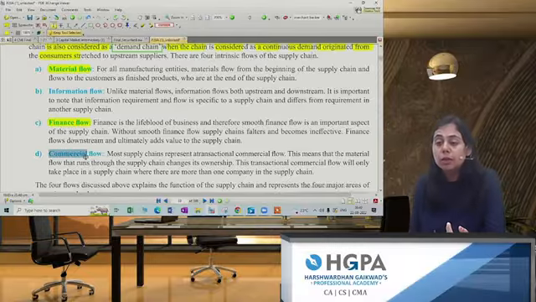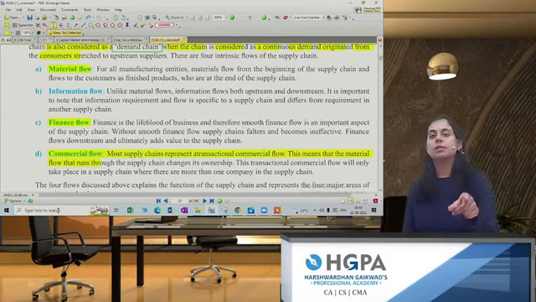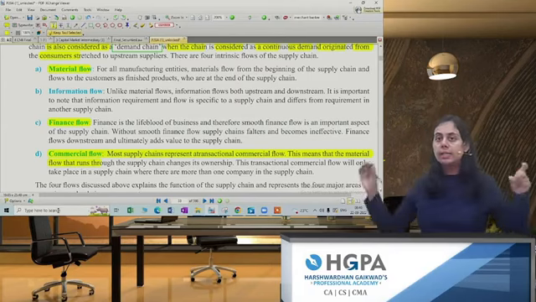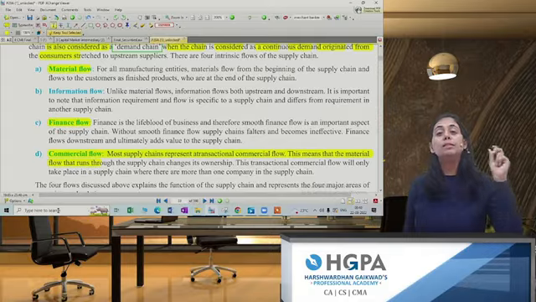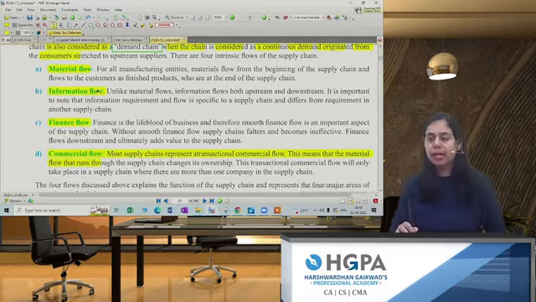There will be commercial flow. Commercial flow means it is being done for the purpose of business. You are completing the entire supply chain for what purpose? For the business purpose, for the profit purpose. And information flow, very important aspect.